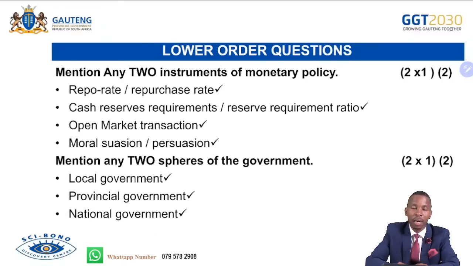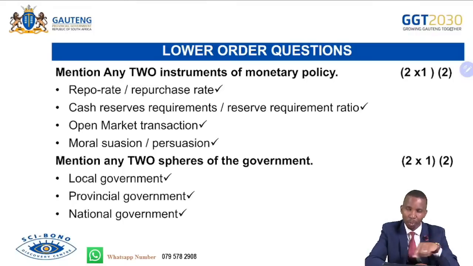Then we can turn this around. What is the role of local government? Then we can turn this around to the higher order. How effective has local government in South Africa been in providing public services? You know that from lower, middle, higher. So ensure that you play around, ensure that you deal with this section so that it will be easy for you to answer questions in there.